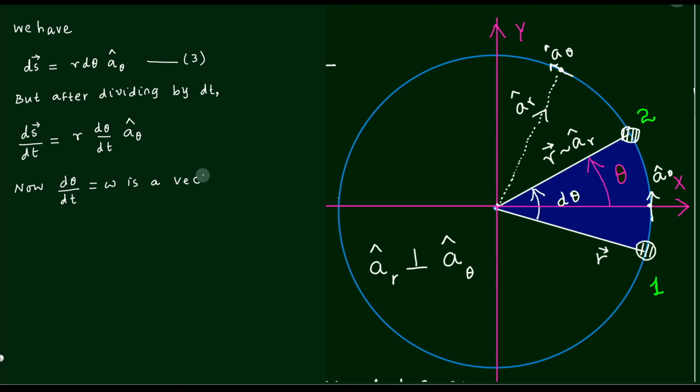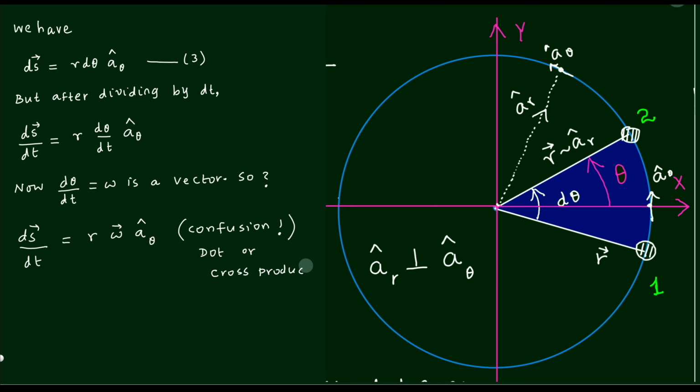So the point to be appreciated now is that d theta by dt is a vector quantity. So how are you going to deal with the situation? That is the point I am trying to explain. Can you put two vectors together like this? I am showing an equation that gives you confusion. See the omega there, see the a theta there. Two vector quantities are there without dot and without cross. How to deal with this situation? Is it okay, or is it giving some confusion?